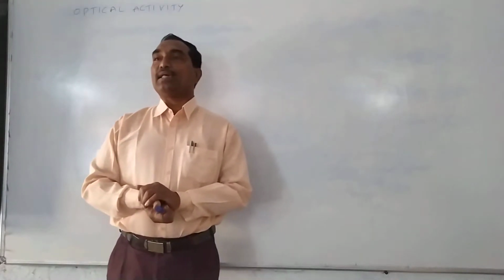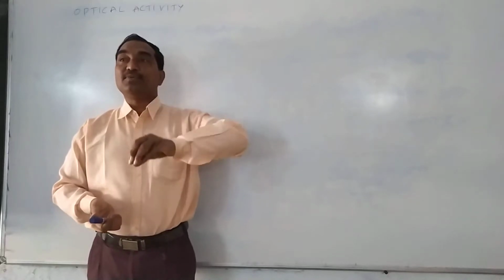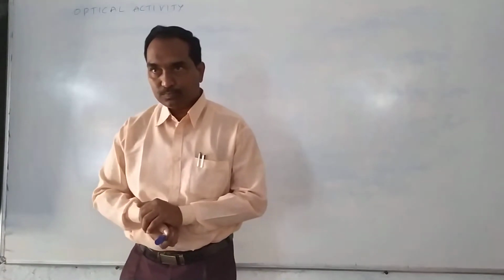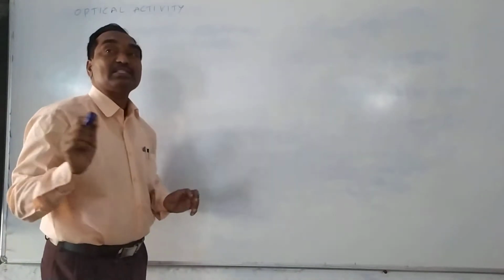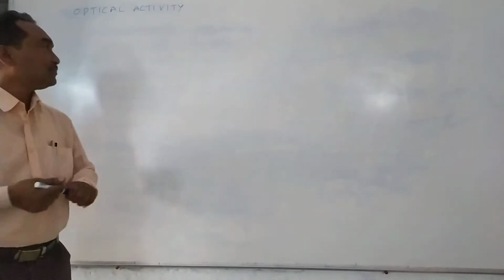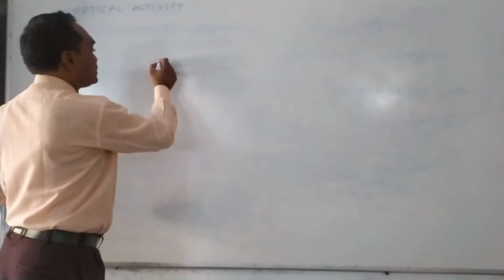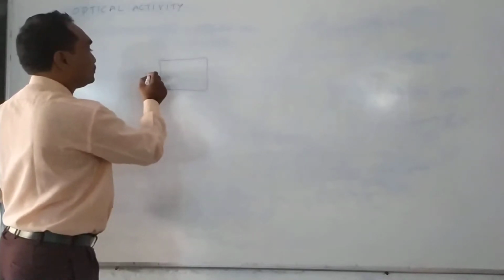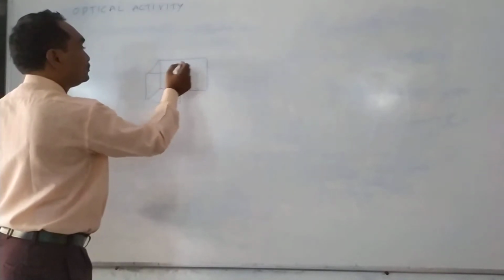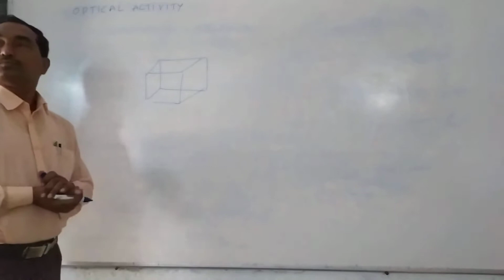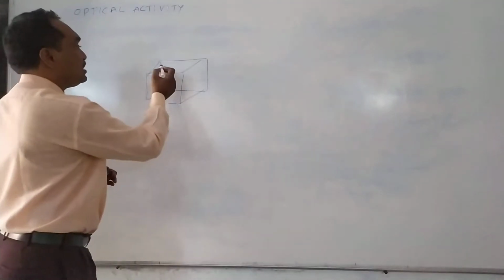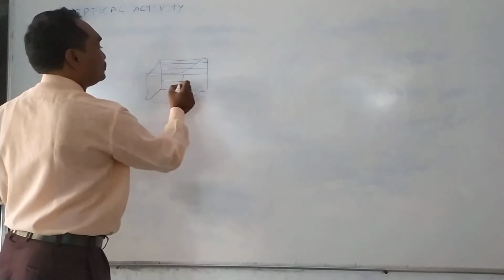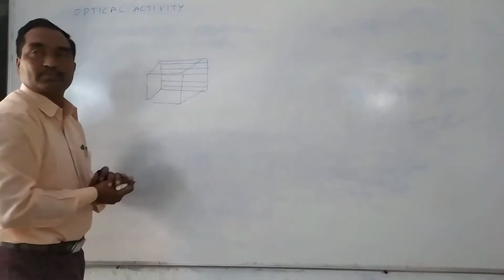Now, what is this optical activity? How can we observe this? So, what is the principle behind this? We will discuss now. In some of the crystals I told you, for example, quartz crystal. For example, this is the quartz crystal. Maybe always there is the optic axis. This is the optic axis.